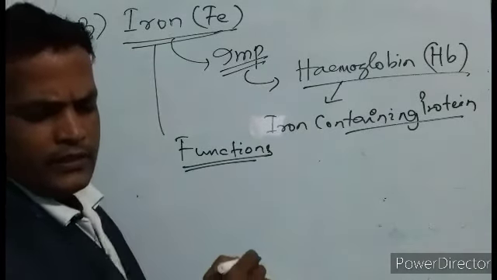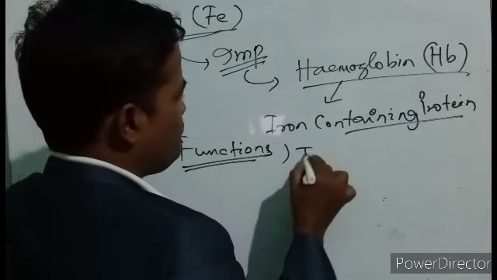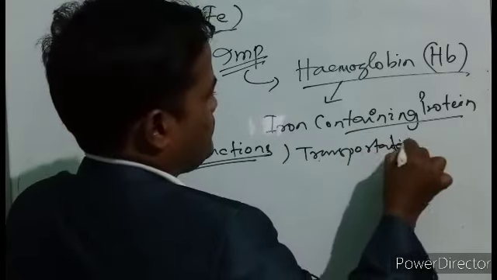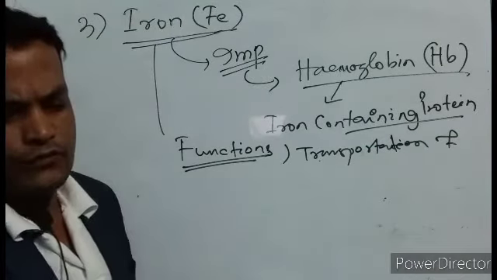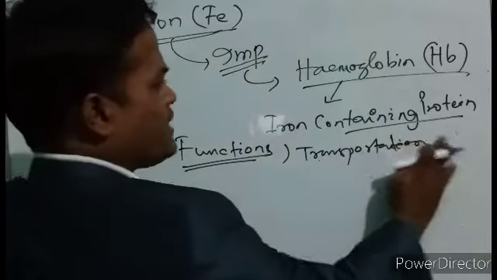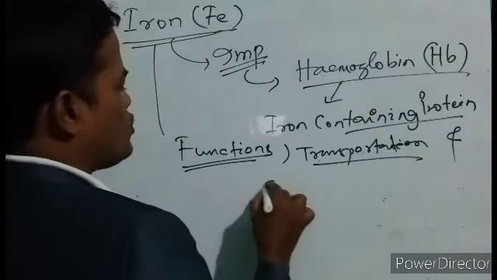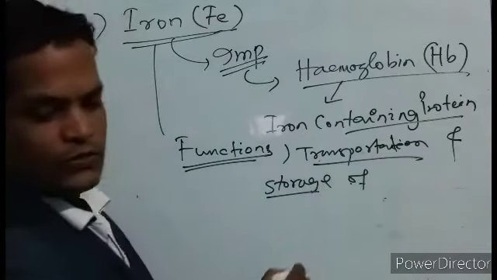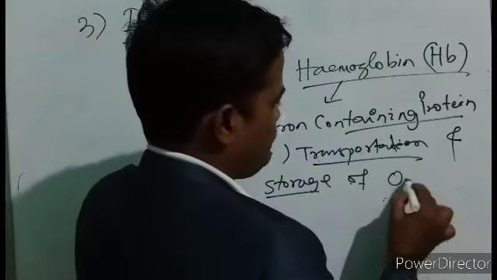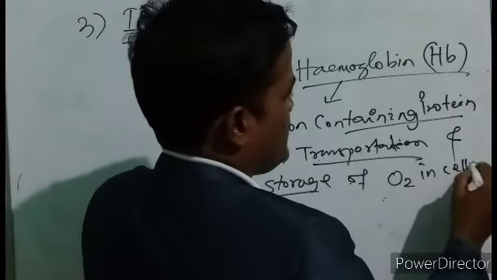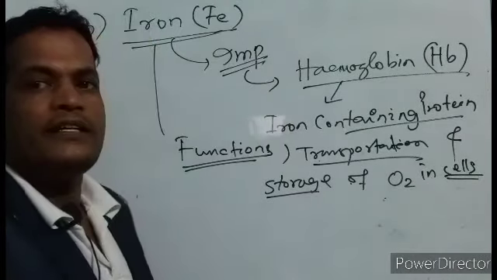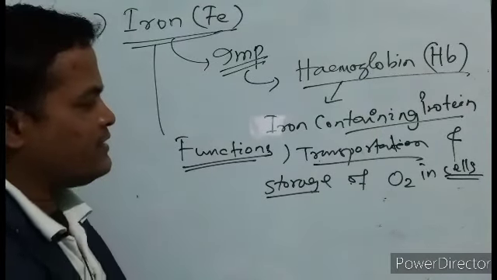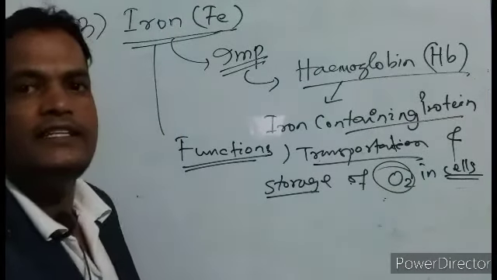Function number 1, transportation and storage of oxygen in cells and tissues. So the micronutrient iron helps in the transport and storage of oxygen, the respiratory gases, in cells.